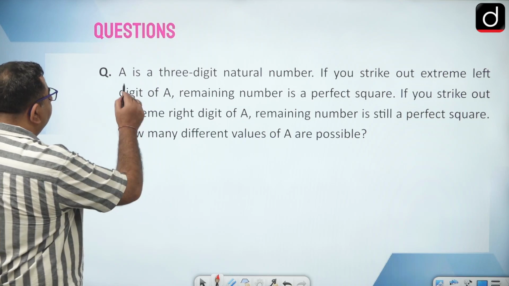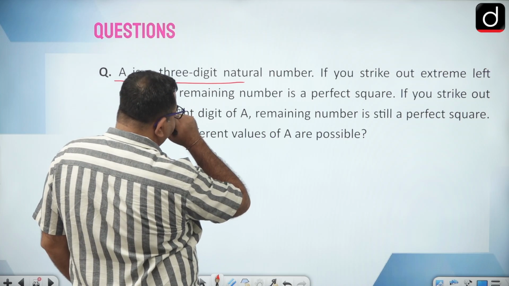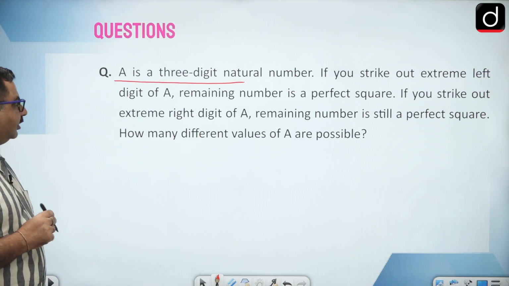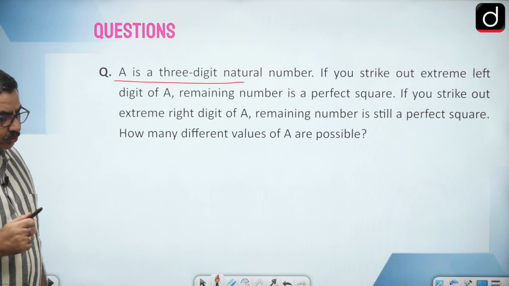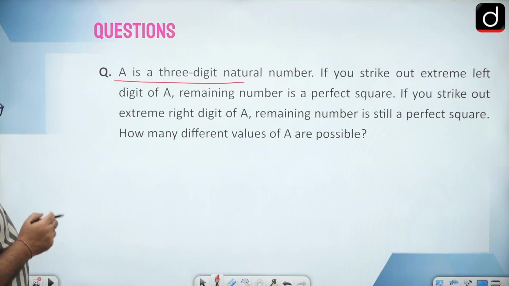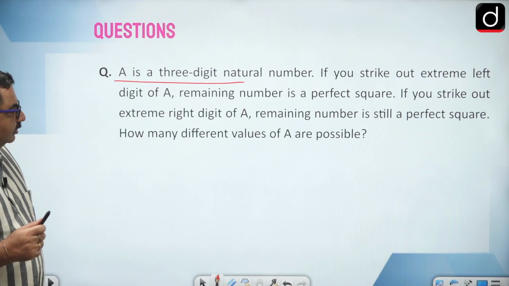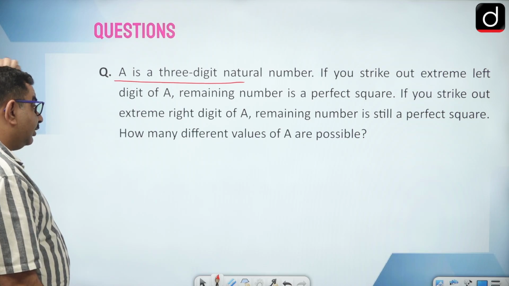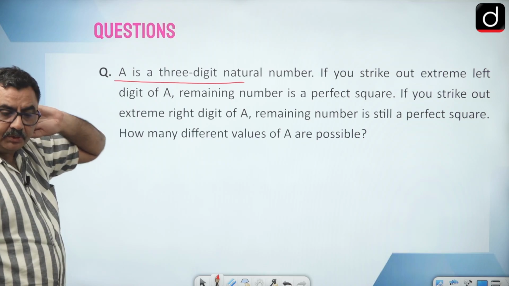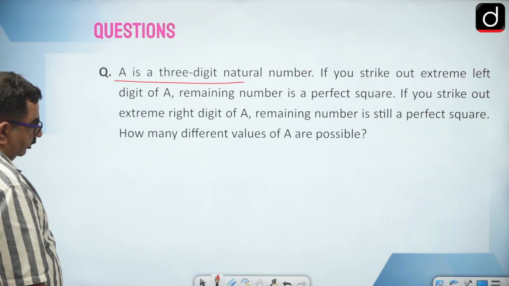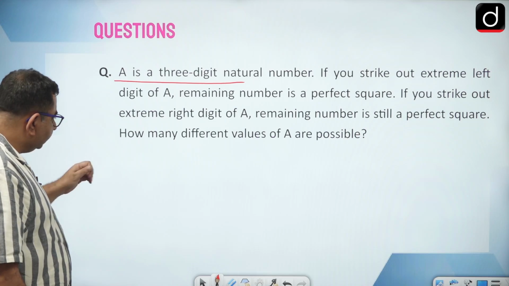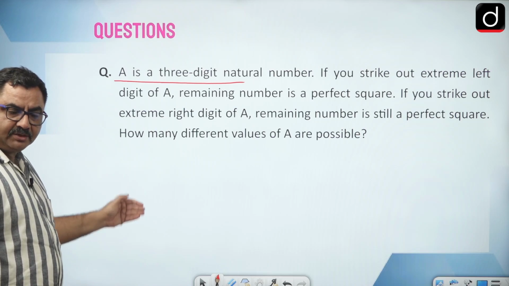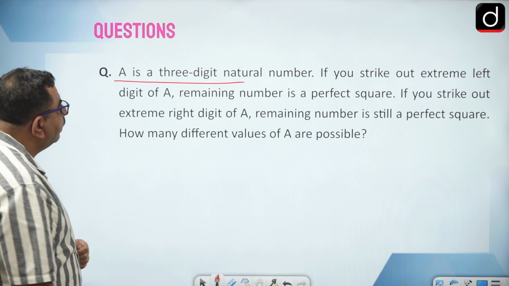Okay, in this A is a 3-digit natural number. If you strike out extreme left digit of A, remaining number is a perfect square. If you strike out extreme right digit of A, remaining number is still a perfect square. How many different values of A are possible? So options he will be giving you like 1, 2, 3, 4, 5, right? 5 options will be there.